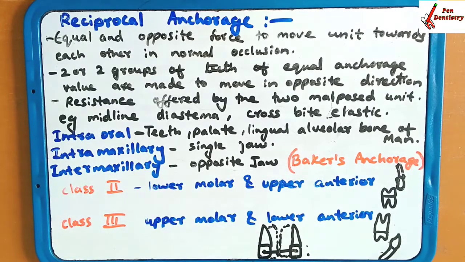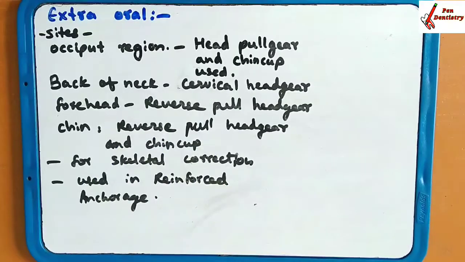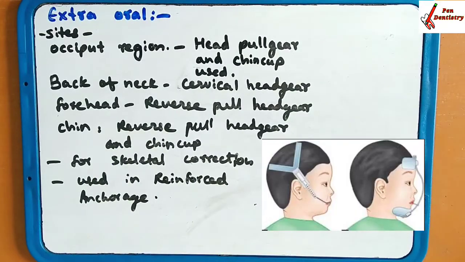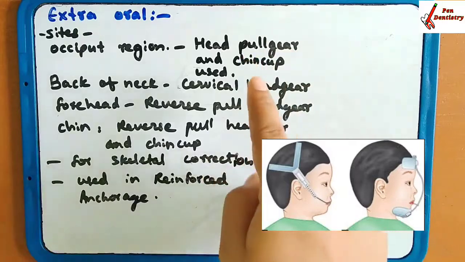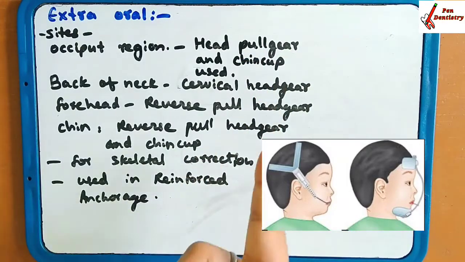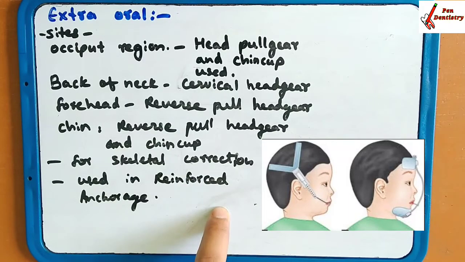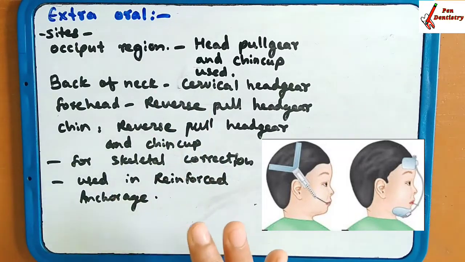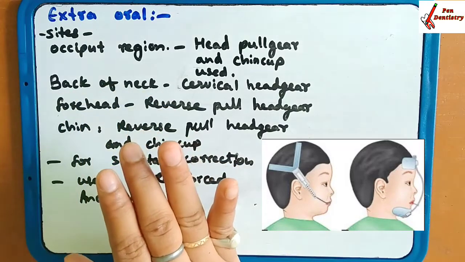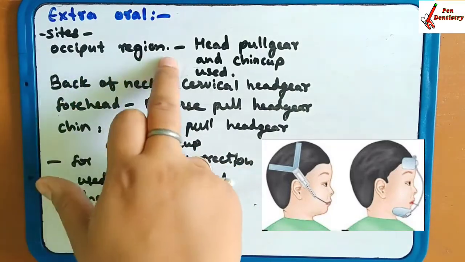Now we will go for extraoral. Extraoral anchorage is one in which the resistance unit is situated outside the oral cavity. Various types of extraoral anchorage sites are present. The first one is the occiput region.